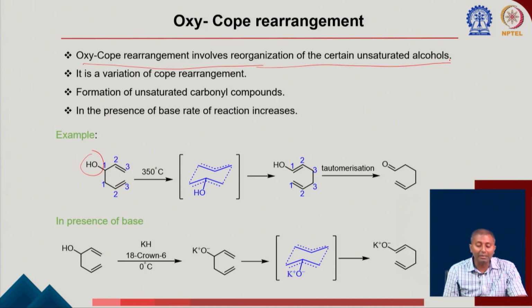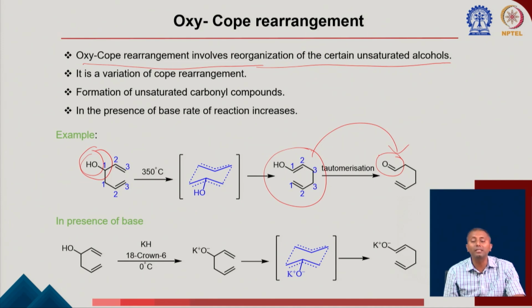In the previous rearrangement I was talking about this allyl vinyl ether, but here we are talking about a Cope rearrangement where you have an OH group attached at the number 1 position here. So once you heat up, there is a formation of this type of double bond with an OH group. We know that after tautomerization it is going to clearly convert to the corresponding aldehyde. So in this reaction we can find a driving force, that it is forming a stable compound, forming a carbon-oxygen double bond.